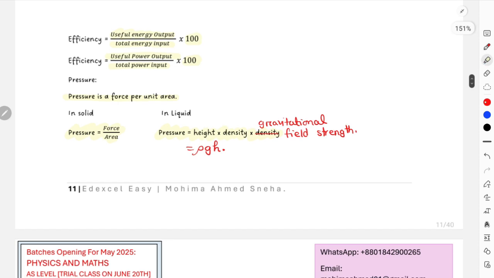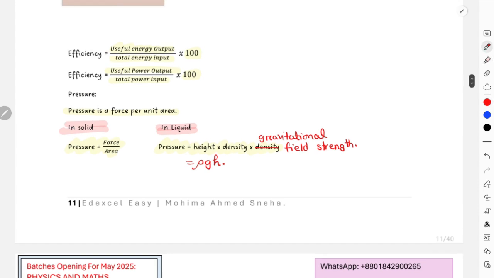Very important to identify the different equations for pressure in liquid and in solid. And pressure is also a vector quantity, that means obviously it has magnitude and direction.